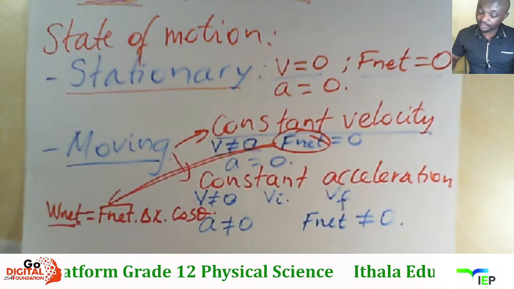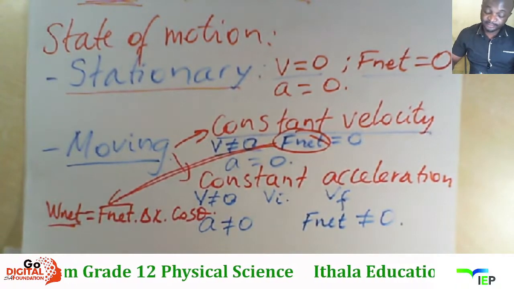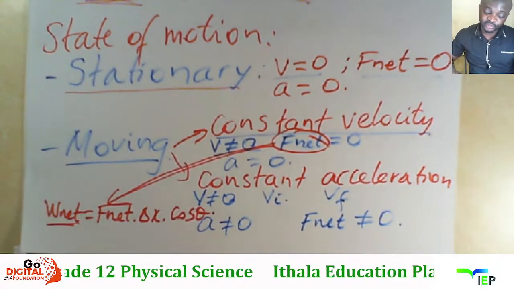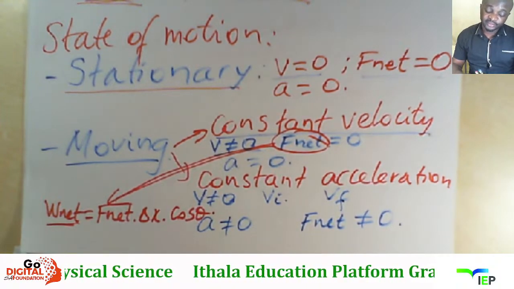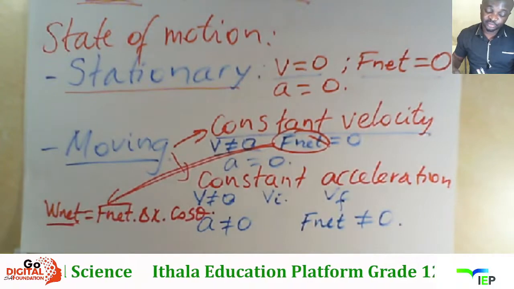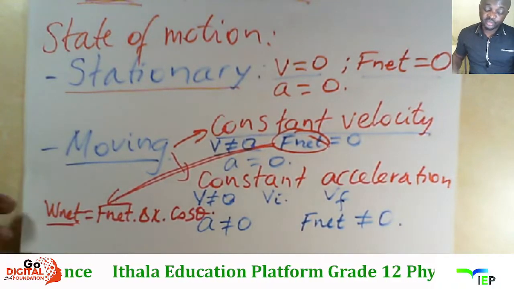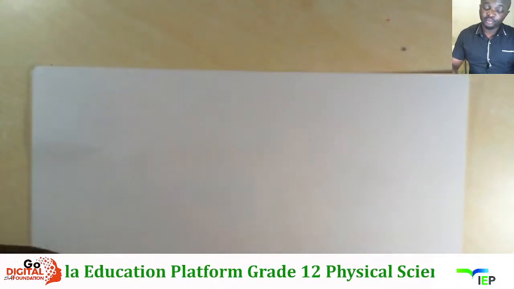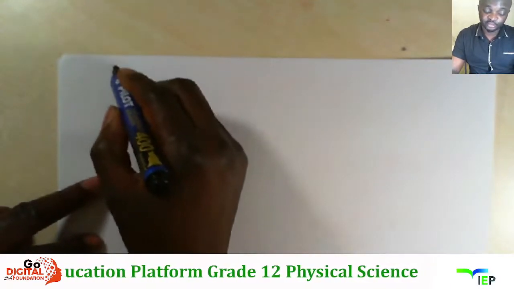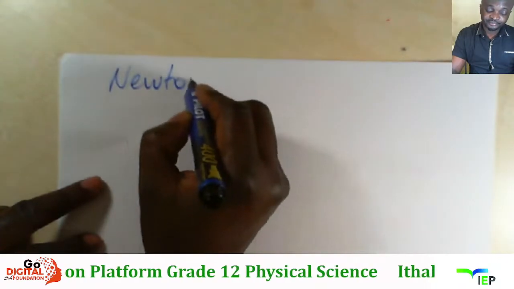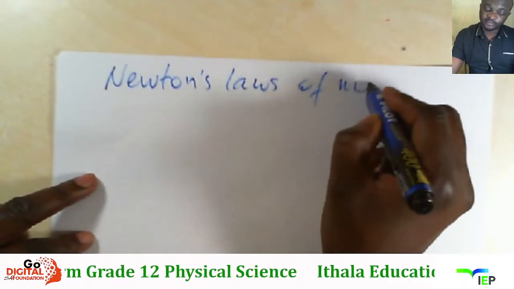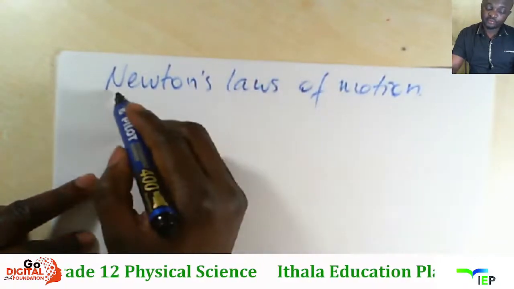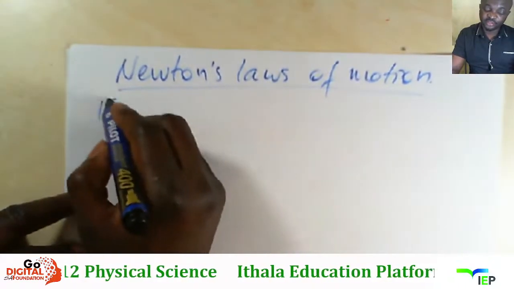Ngoba sesikhuluma equations of motion ku VPM, masikhuluma nge force, masikhuluma nge motion of the object, masikhuluma nge Newton's laws. Now we have 3 laws of motion. So khuluma ngama Newton's laws of motion. Newton's laws of motion. So you have the first law.